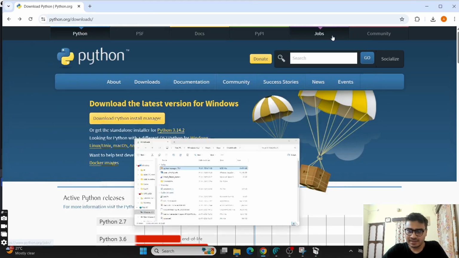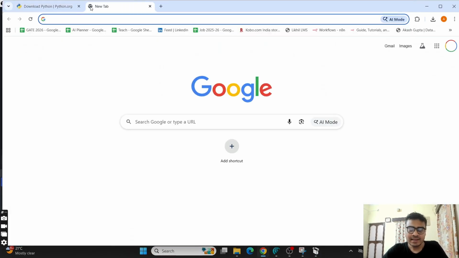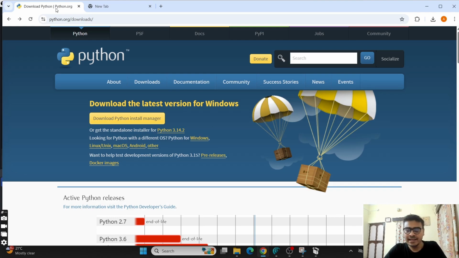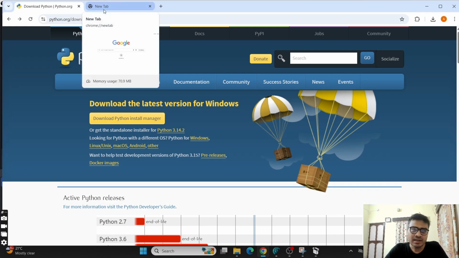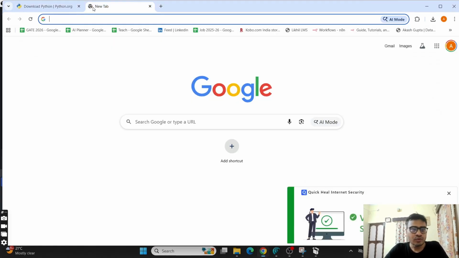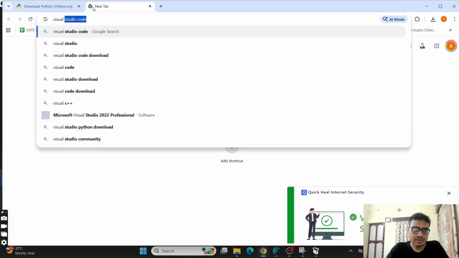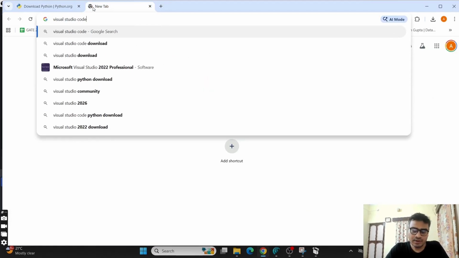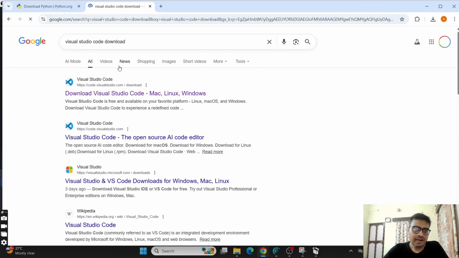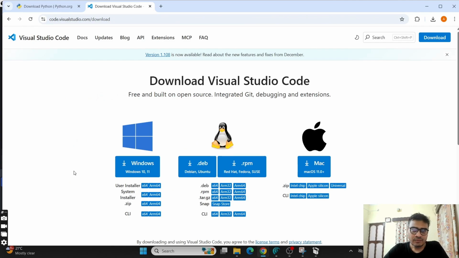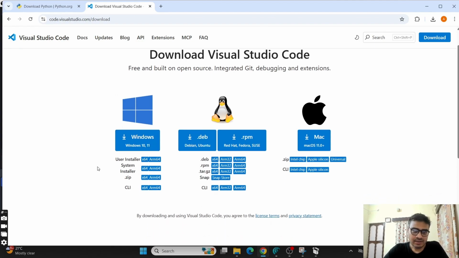Now next, let us download the IDE. For the IDE, I use VS Code. So we will download VS Code. That is the most prominently used IDE right now. For that, you will just search for Visual Studio Code download, and then you will get this link. For Windows, or depending on your operating system, you can just download the relevant VS Code.